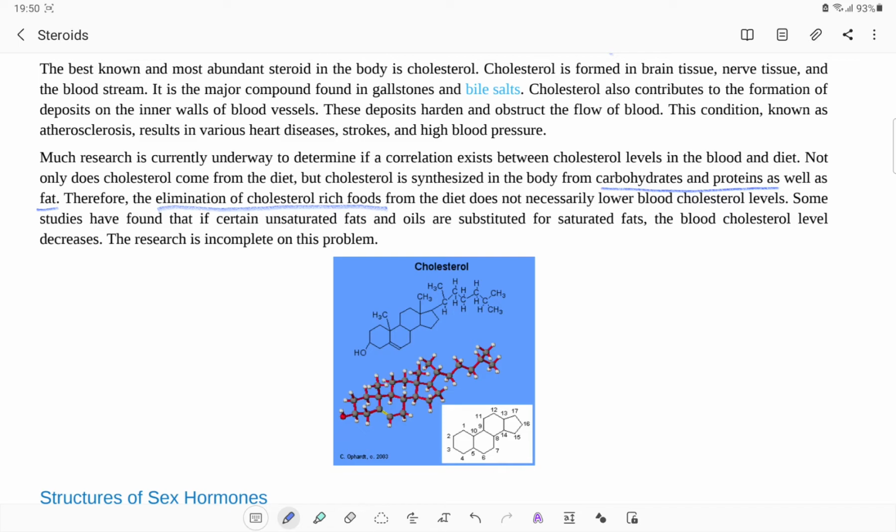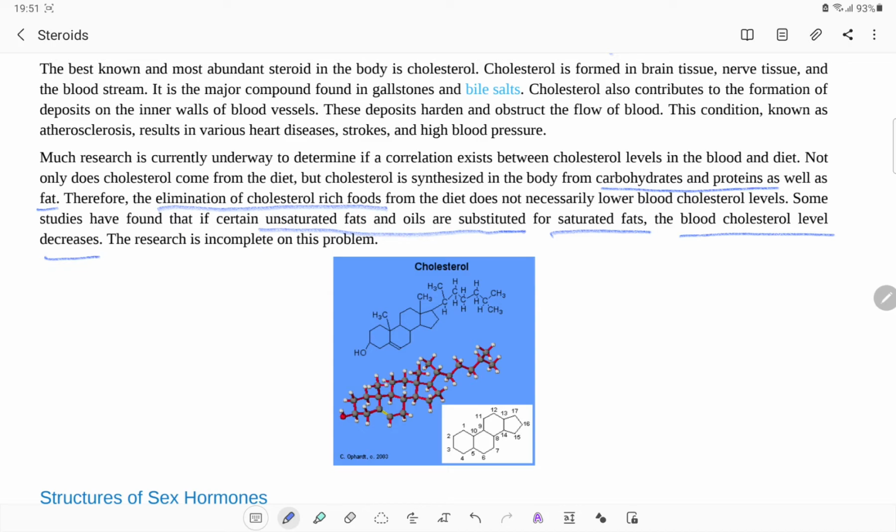Some studies have found that if certain unsaturated fats and oils are substituted for saturated fats, the blood cholesterol level decreases. Now, we have seen what saturated fats and unsaturated fats are when we were doing the lipid study. If there is a C double bond C, we call them unsaturated fats, and if there are long chains with C single bond C, they are said to be saturated fats.